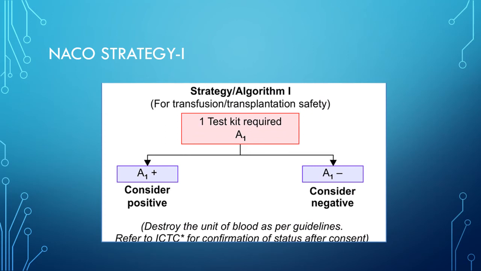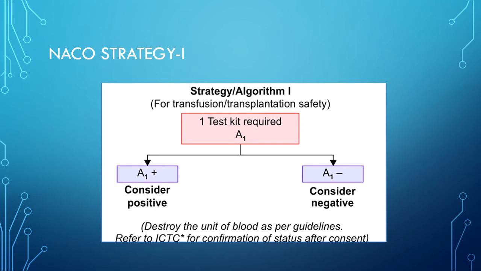Then there are 4 strategies of NACO. NACO means National AIDS Control Organization. It has a strategic plan for HIV diagnosis. It depends on the situation and condition for which the test is done. The first screening test should be highly sensitive, whereas the second and third tests should be highly specific. The 3 screening tests should use different principles or different antigens, and the supplemental or confirmatory test should be used only when the screening tests are equivocal or intermediate.